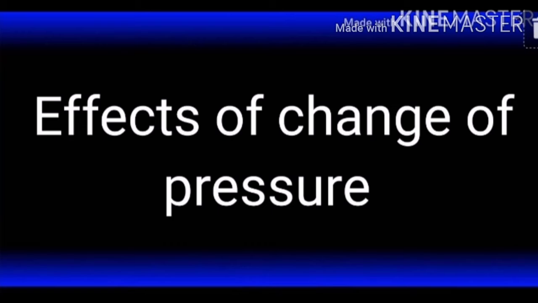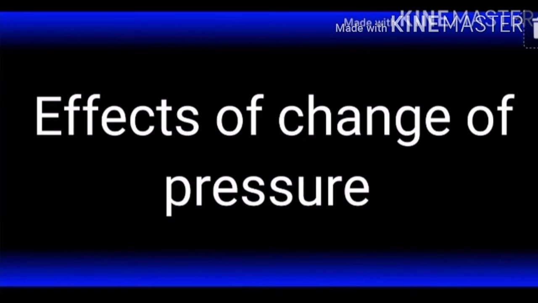Recall solid carbon dioxide from the chapter combustion, fuel and flame of last class. In 8th class also we have to study it. Solid carbon dioxide is stored under high pressure. It converts directly into gaseous state when the pressure is decreased to 1 atmosphere.